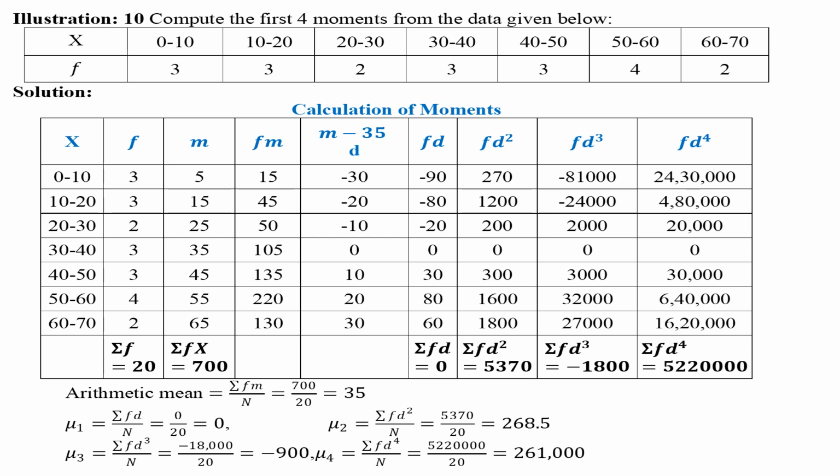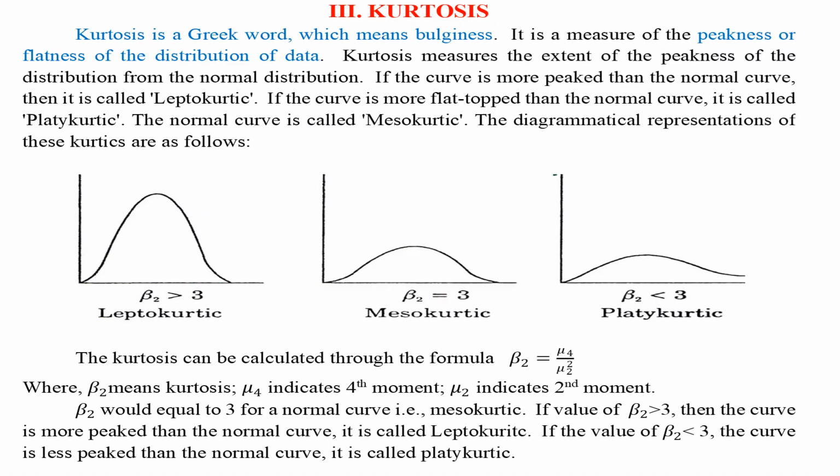Sixth column is f into d. Seventh column is fd square. Eighth column is fd raised to 3. Ninth column is fd raised to 4. Sum of all the columns are calculated and are applied in concerned formulas to know mu1, mu2, mu3 and mu4. Mu is called moments.